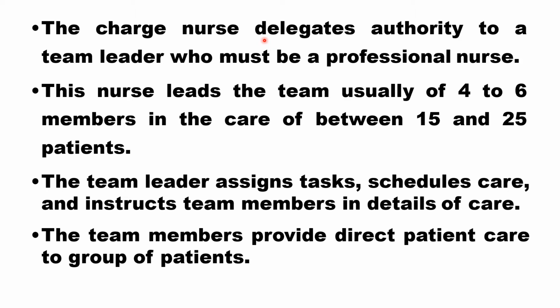The charge nurse delegates authority to a team leader who must be a professional nurse. This nurse leads the team, usually of 4 to 6 members. They will be allotted to a group of patients ranging between 15 and 25 patients. So in a team, there will be 15 to 25 patients and 4 to 6 team members. The team leader assigns tasks, schedules care, and instructs the team members in details of care. The team members provide direct patient care to this group of patients.